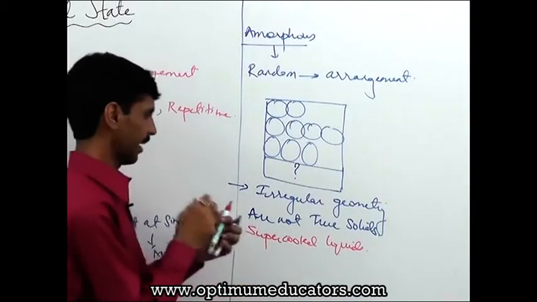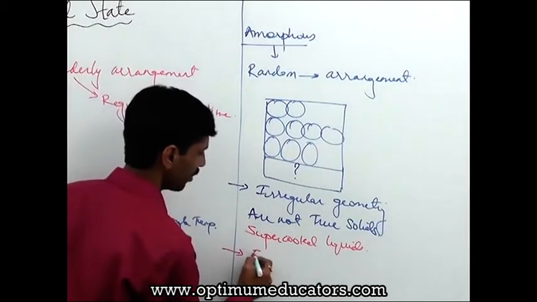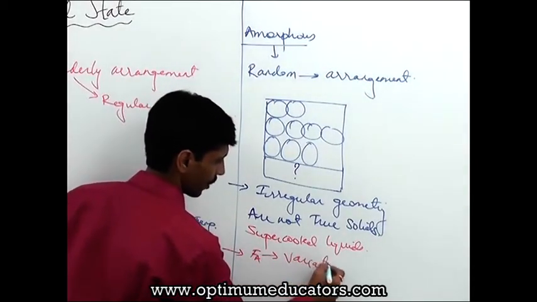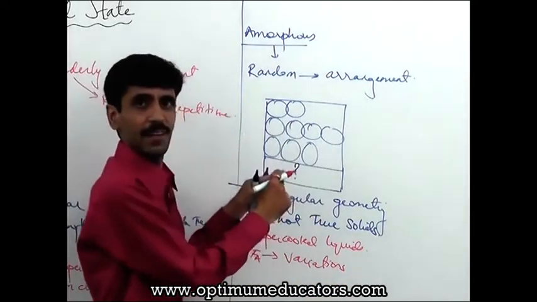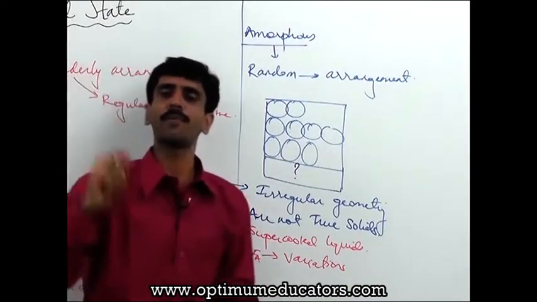Okay, next thing is, यहां पर हम बताएंगे क्योंकि regular arrangement नहीं है तो forces of attraction की जो strength है उसमें variations हैं. Okay, there are going to be variations observed within the lattice as far as the force of attraction is concerned. So what is going to happen because of that?